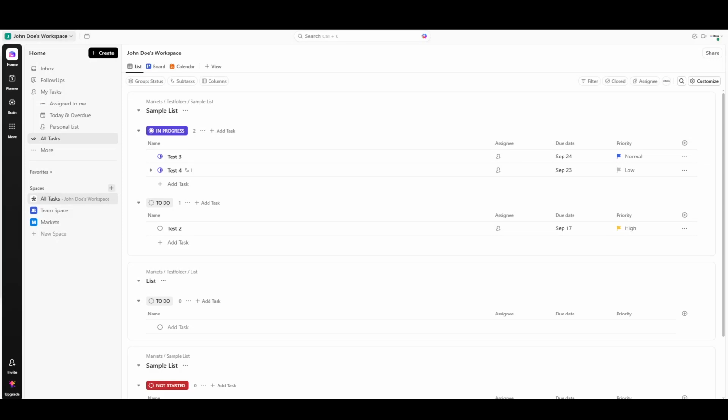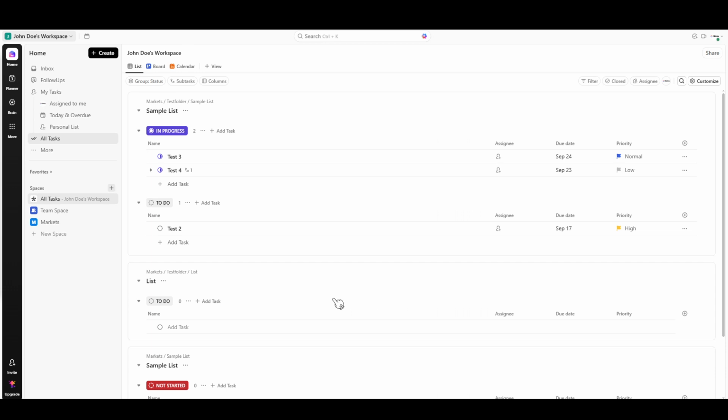In today's video, I'm going to teach you how to create subtasks on ClickUp. This is a very useful feature that helps you break down larger tasks into smaller, more manageable parts, ensuring you stay organized and efficient. So, let's get started right away.